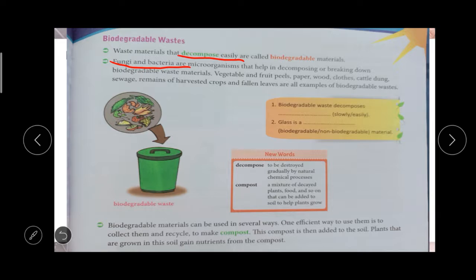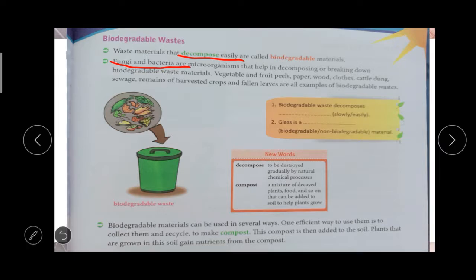Vegetable and fruit peels, paper, wood, cloth, cattle dung, sewage, remains of harvested crops, and fallen leaves. Waste materials that decompose easily are called biodegradable materials.